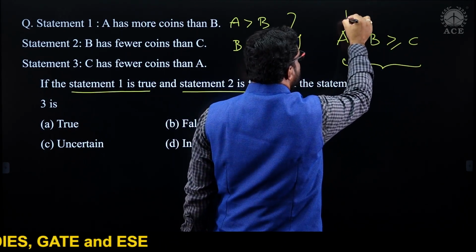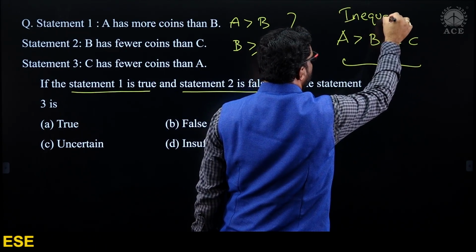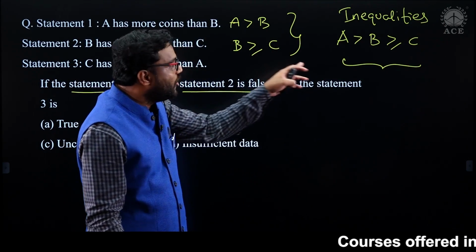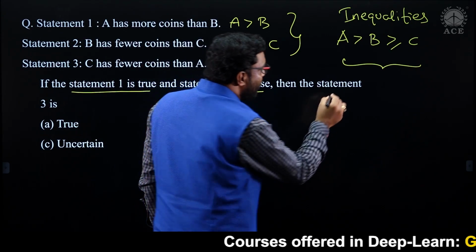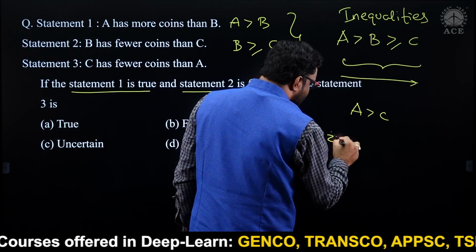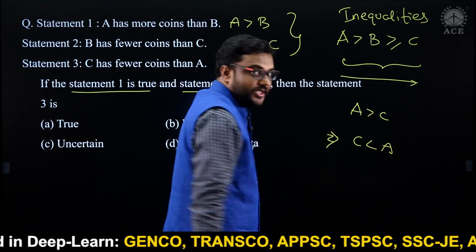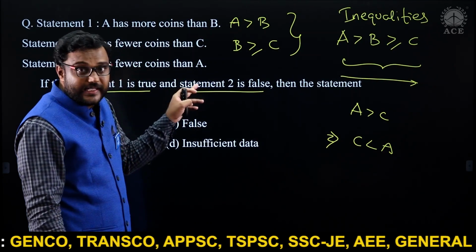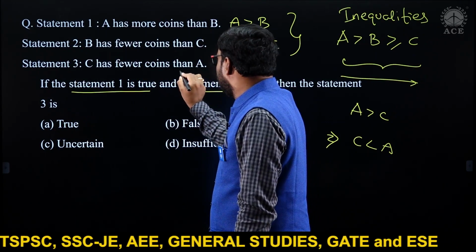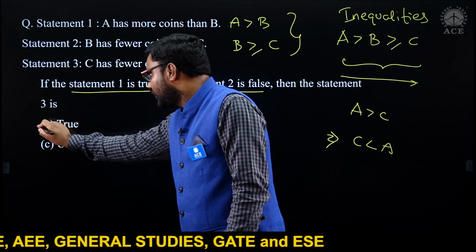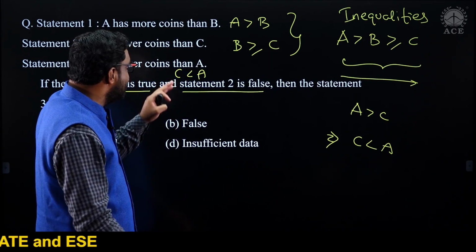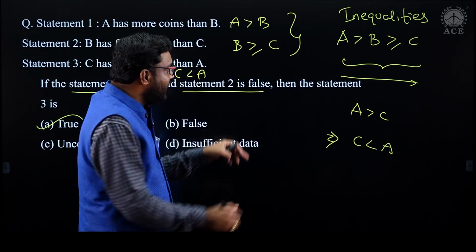This is inequalities concept. You can just go through your materials, or maybe we discuss the same thing in your live sessions as well. Inequalities concept, the shortcut is the common symbol. So from A to C, the common symbol is greater. So A greater than C or C less than A. So from the first two statements, statement 1 is true and statement 2 is false. If you consider, then what they mentioned here, statement 3. Statement 3, C less than A is true. If statement 1 is true and statement 2 is false, then what about statement 3? Statement 3 is true.